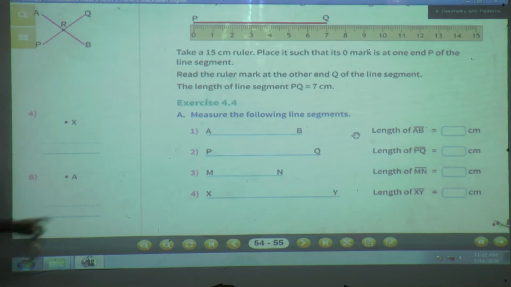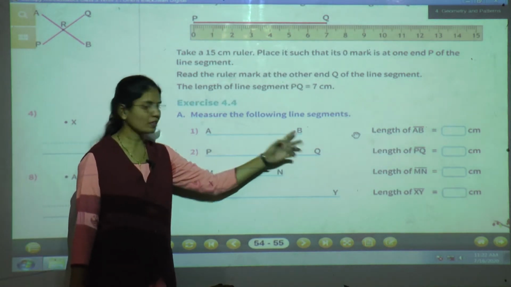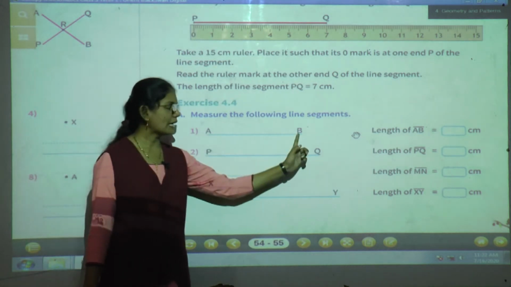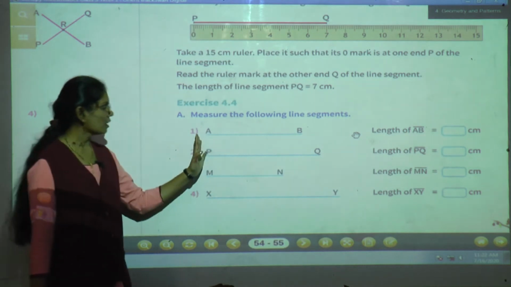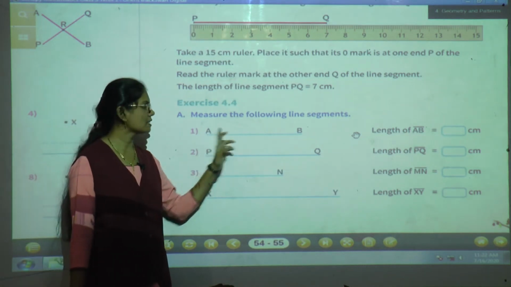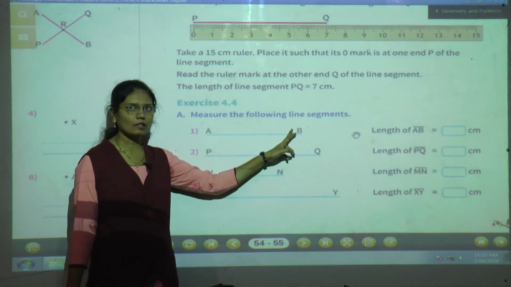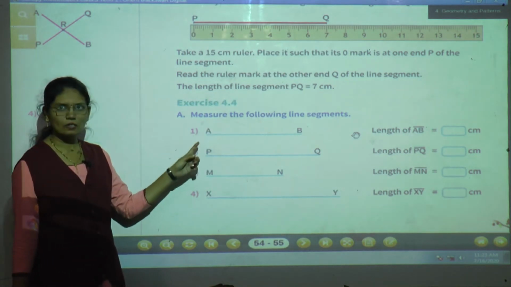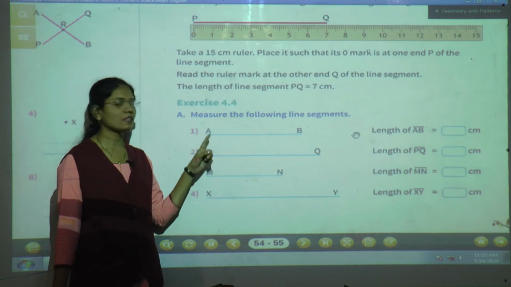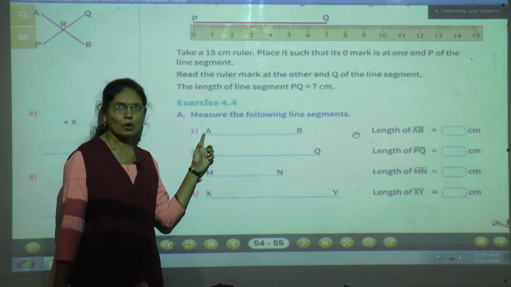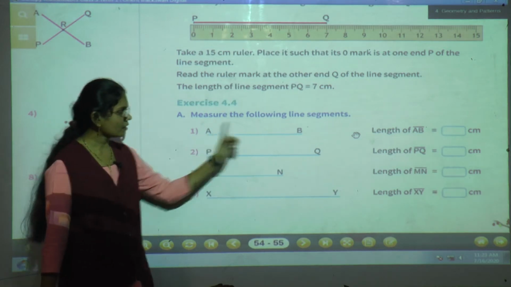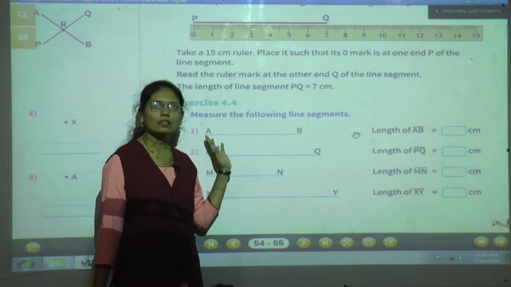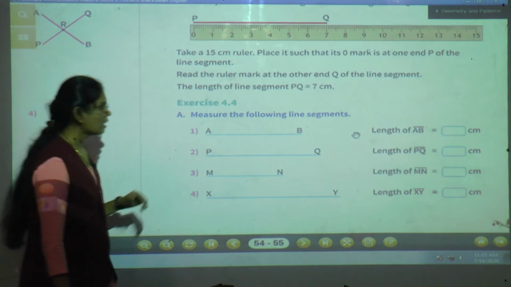Now see, this is a line segment AB. It is a line segment. Why? Because it has a beginning point and it also has an end point. And what is the name of the line segment? Line segment AB. Now what do you have to do? You have to take a ruler and place it in such a way that the 0 mark is on point A. And then where point B comes, that you have to read as the measurement. Now we will do.